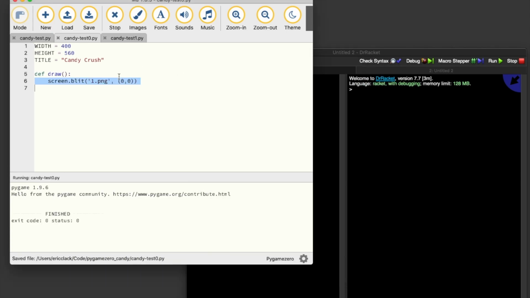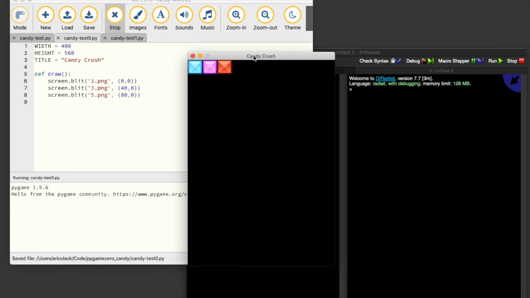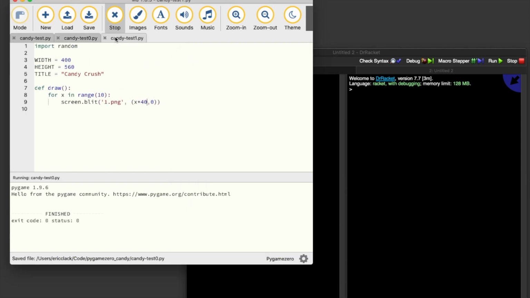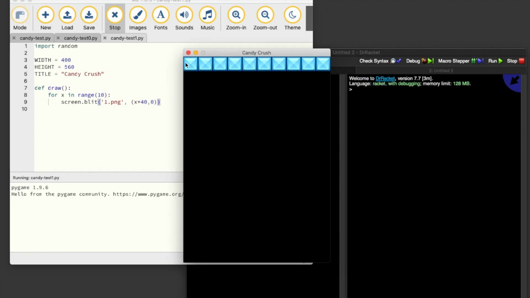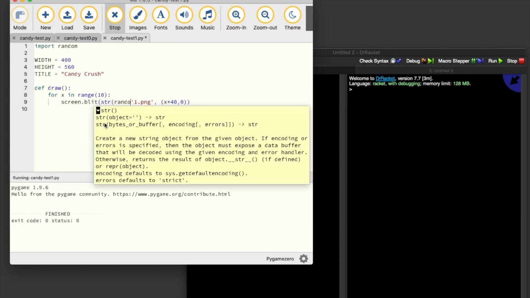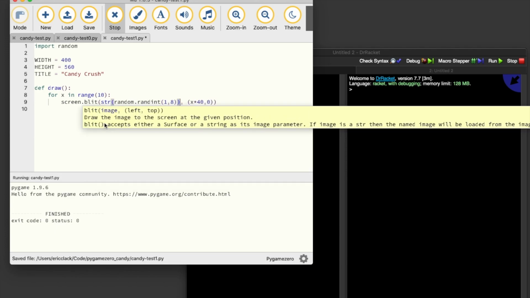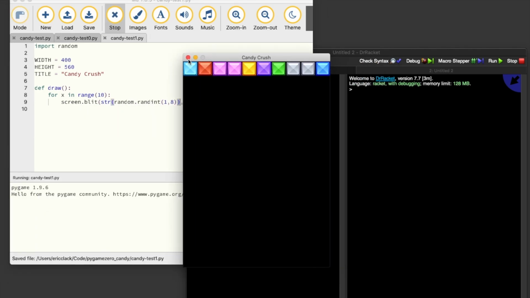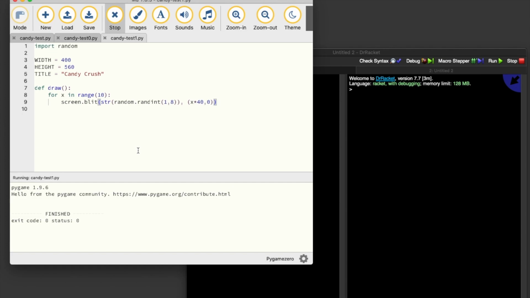We can create more images, just use some different colored ones, updated positions. Now this obviously isn't going to work for our game, so we can use a loop instead. Here's a version I prepared earlier. We can change those tiles to add some randomness to it, just by putting that in here. Now we have some random tiles. This works pretty well, but kids aren't really sure why this works. They tend to copy it from the tutorial and paste it into their code.